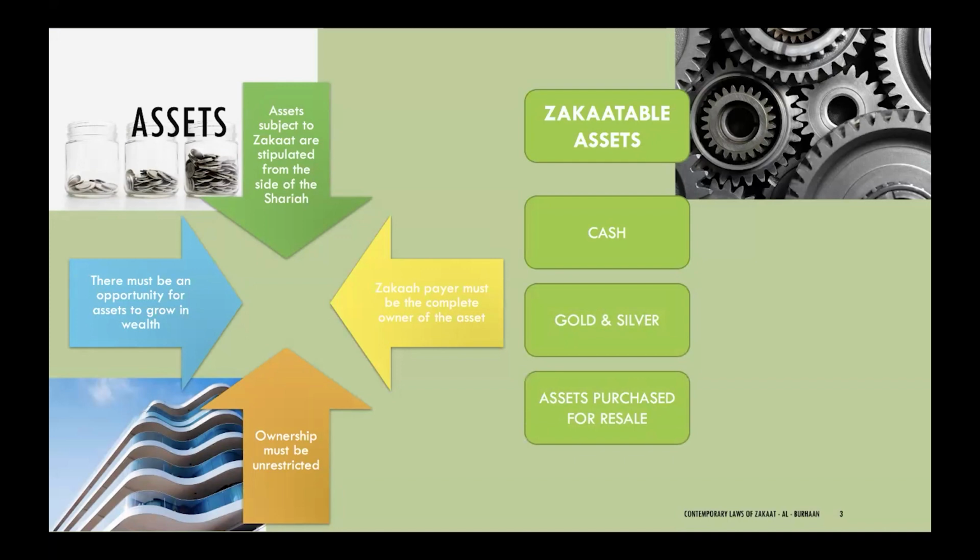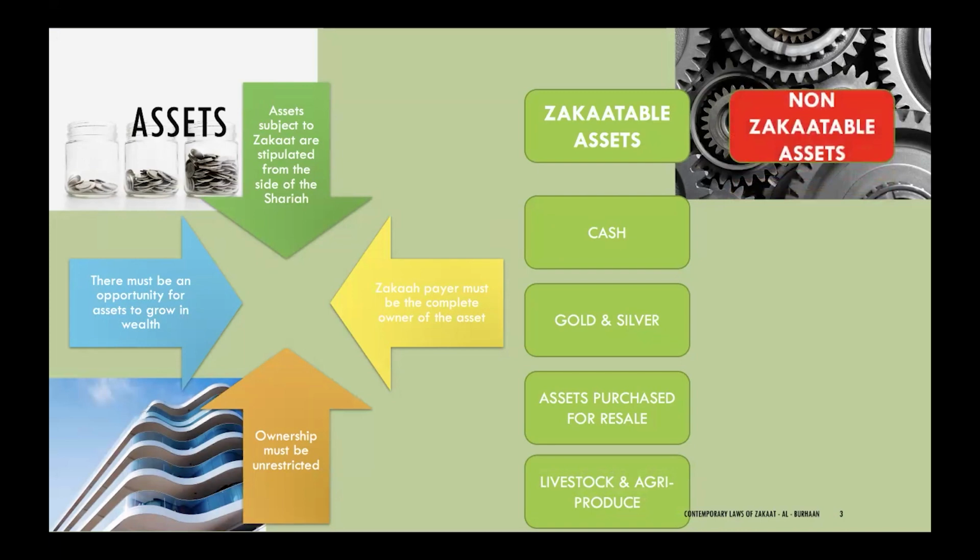But if a person is purchasing the cell phone with the intention of resale, he sells cell phones, whether that's his primary or sideline business, then the value of the cell phone will now be included as part of his zakatable assets. And zakat is also levied on livestock and agricultural produce, which we won't be covering in these sessions because of the complexities attached to them and the unique situations that apply to them.